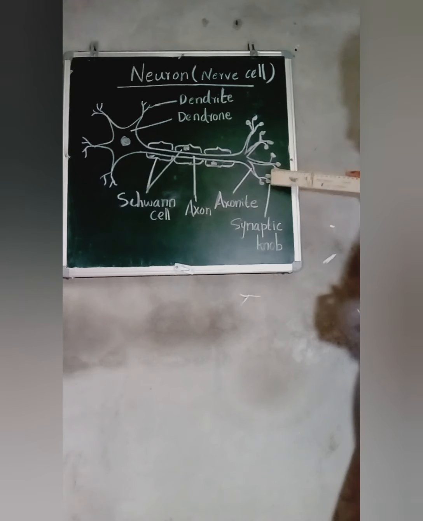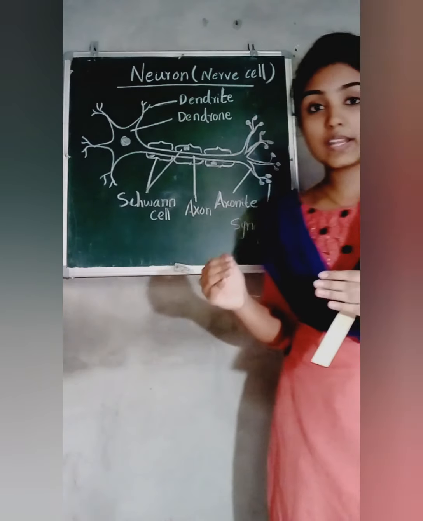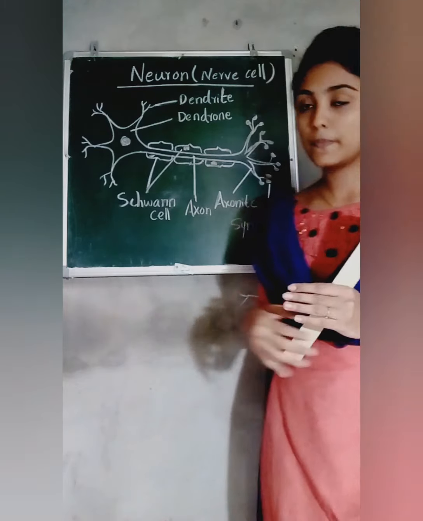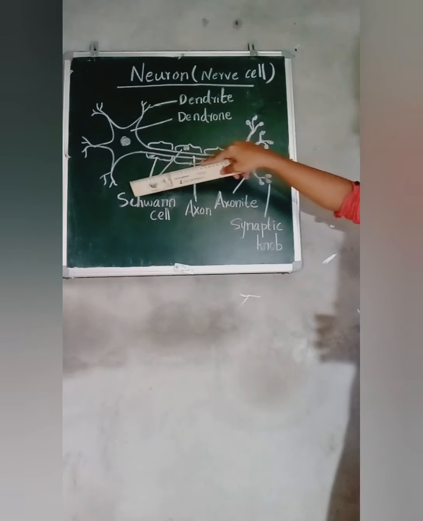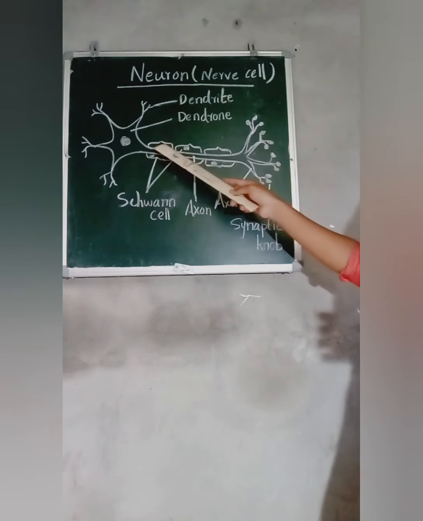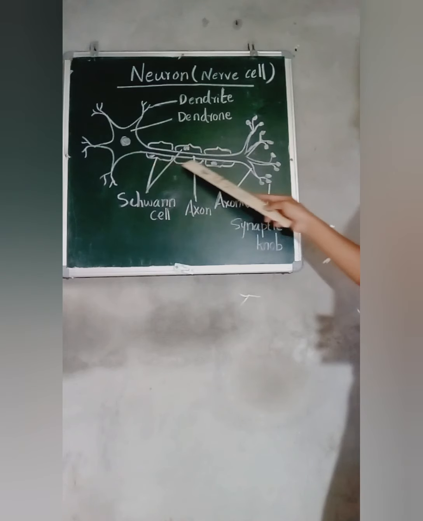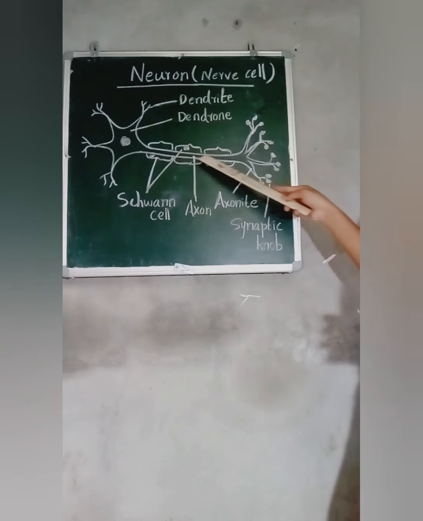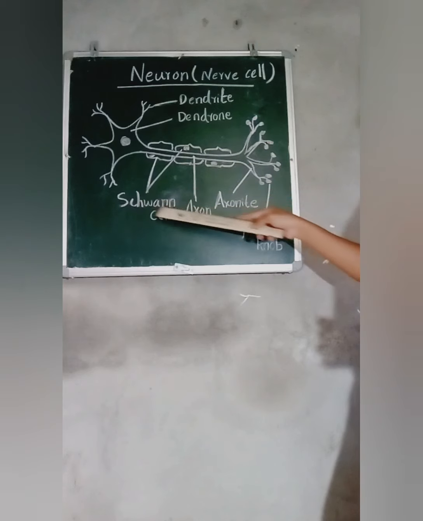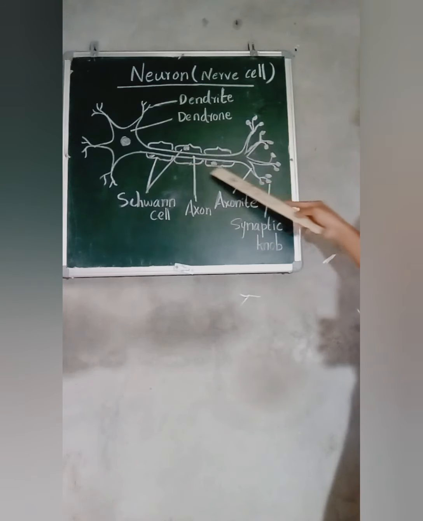And then synaptic node is the end portion of the axonite, and the synaptic node secretes neurotransmitter. And then the last part is Schwann cell. Schwann cells are the special cells that encircle the axon. This is the axon. So the Schwann cells encircle the axon.